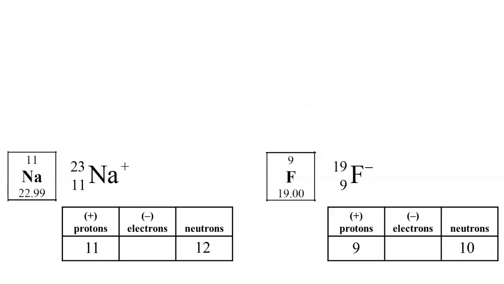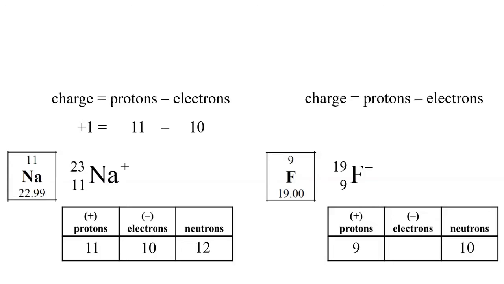Now for electrons, charge equals protons minus electrons. If we have a +1 charge, that means it lost 1 electron. So 11 minus 10 is 1. The sodium ion with a +1 charge has 10 electrons.